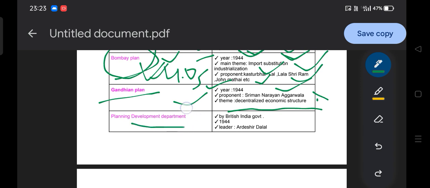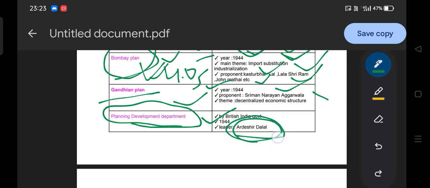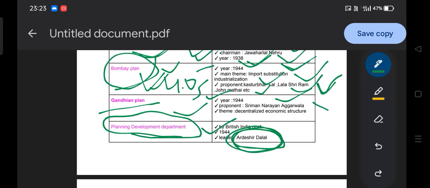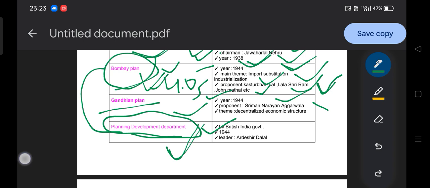Then the Planning Development Department. There was a Planning Development Department initiated by British India, in the year 1944, and the leader was Ardeshir Dalal. A. Dalal was also part of the Bombay Plan. Do remember that. Bombay Plan scholar A. Dalal was also part of the Planning Development Department, constituted by British India.